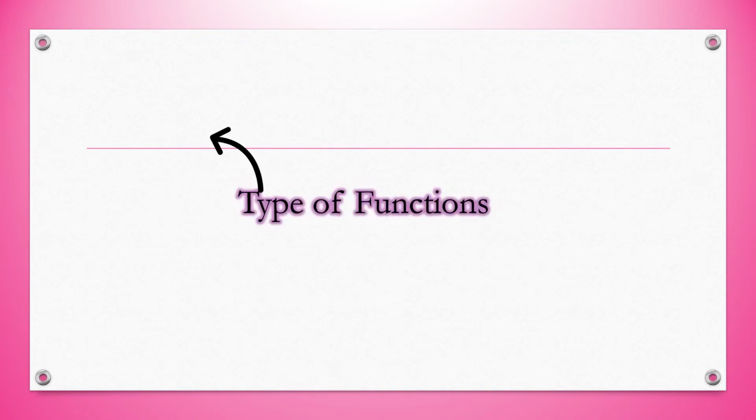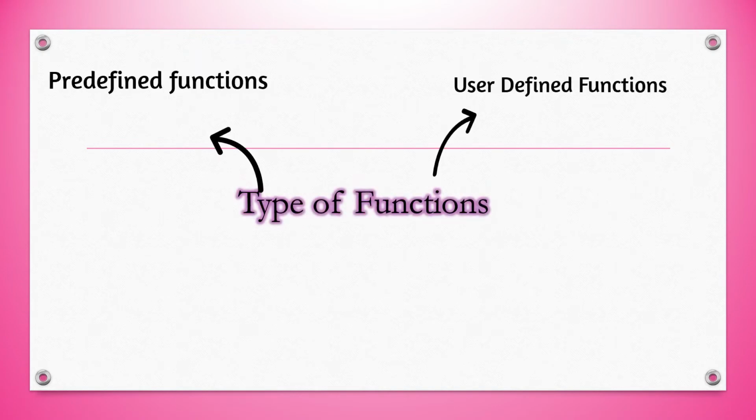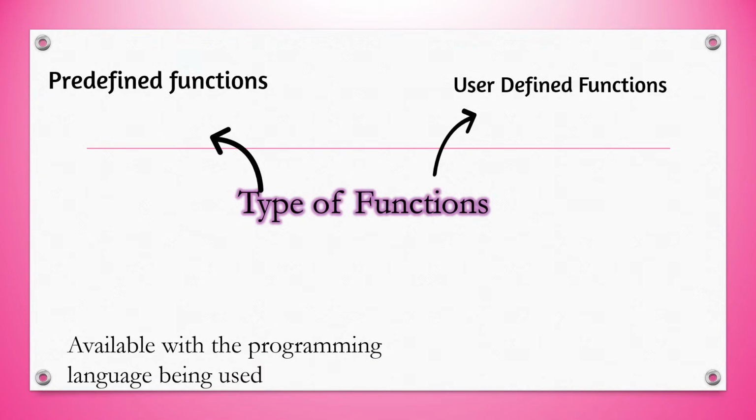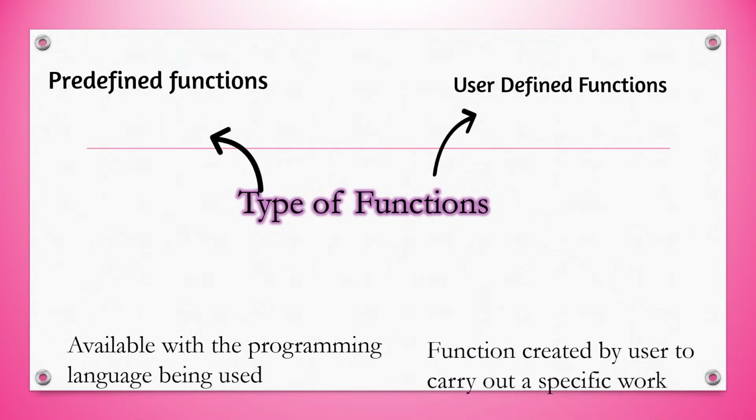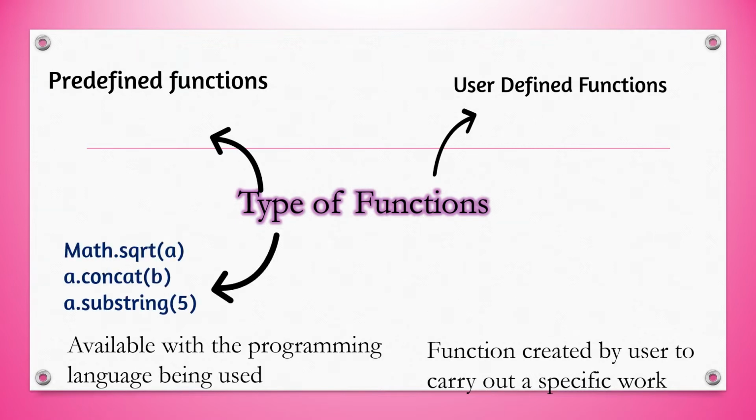Types of function. Two types of functions are there, predefined and user-defined. Predefined functions are available with the programming language being used, and user-defined functions are created by the user to carry out a specific work. According to the programming language, the predefined functions will be available. For example, we have done Math.sqrt, the concat function and the substring function in String. So these are predefined, already written in the Java compiler we can say, and we are just accessing the function, not creating it.